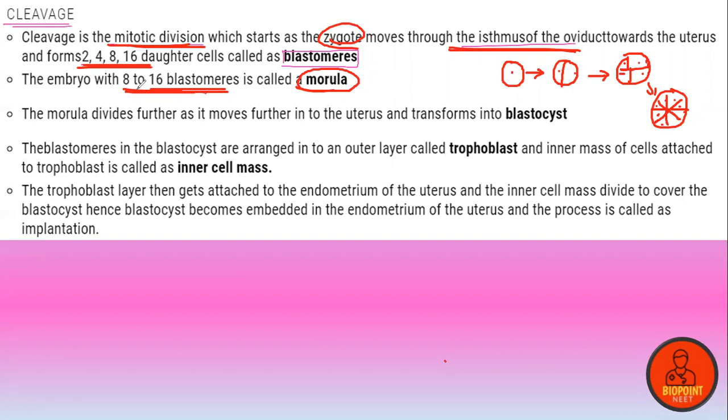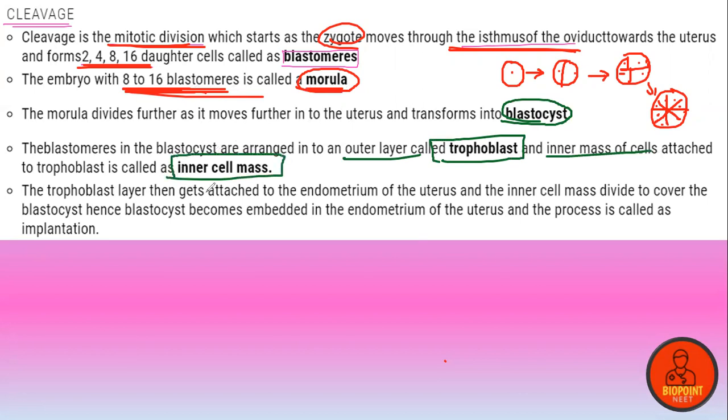So an embryo with 8 to 16 blastomeres is known as a morula. The morula divides to form the blastocyst. The blastomeres in the blastocyst are arranged into an outer trophoblast layer and an inner mass of cells attached to the trophoblast, known as the inner cell mass.